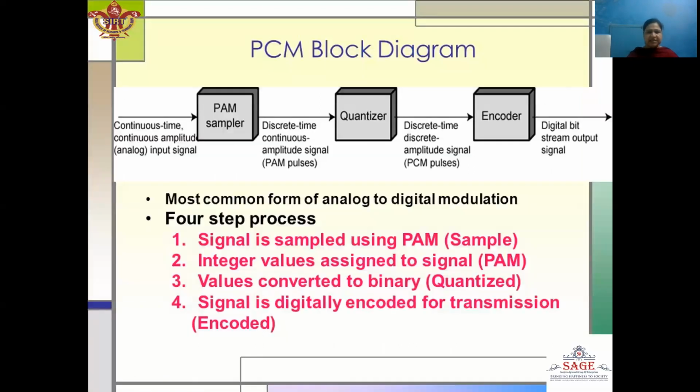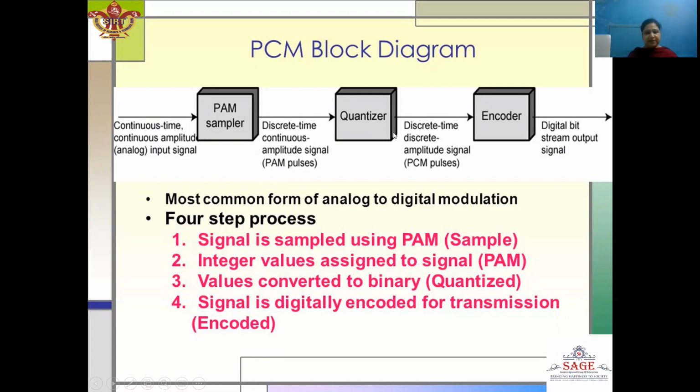Now here we can see the detailed block diagram of the PCM. The input to the PAM sampler is a continuous time, continuous amplitude input signal, whereas the output of the sampler will be in the form of a discrete time, continuous amplitude signal, which will be shown in the form of PAM pulses. Now, these PAM pulses will be given to the quantizer.